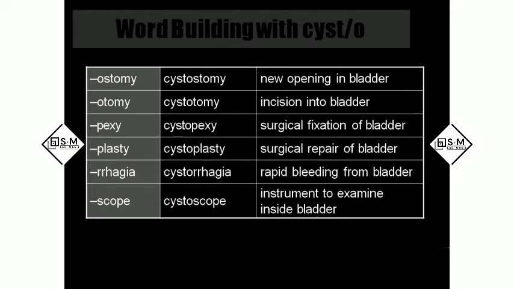Cystorrhagia, like hemorrhagia. Rrhagia means rapid bleeding. Heavy bleeding we call rrhagia. So cystorrhagia is rapid bleeding from the bladder.